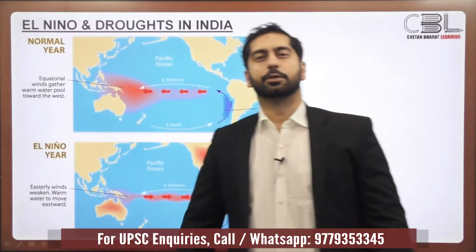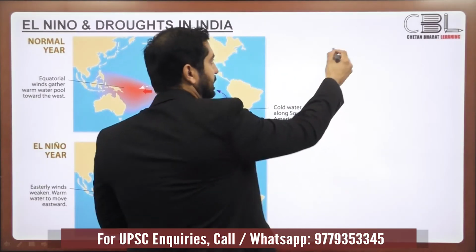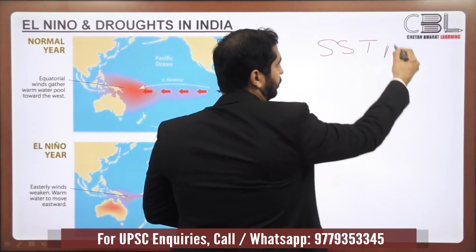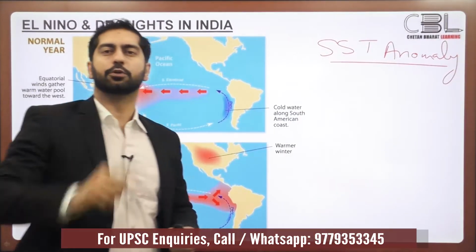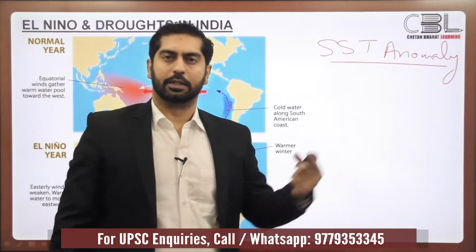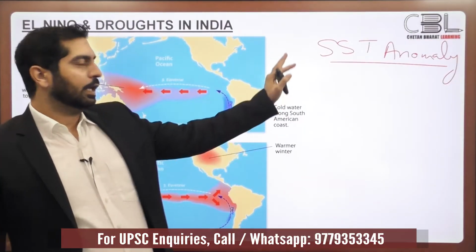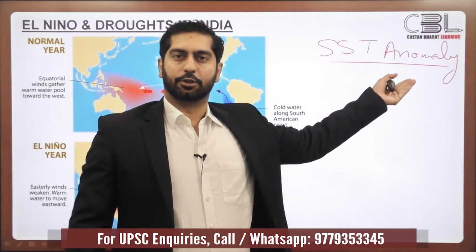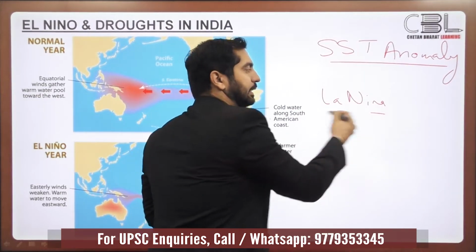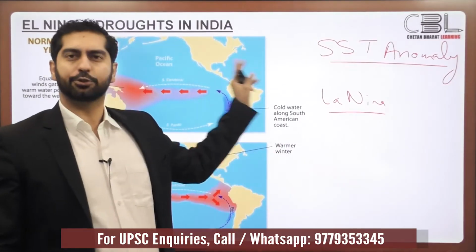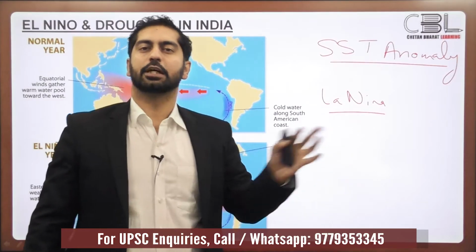First of all, let's have a word about the El Nino phenomena. What is El Nino? It's a sea surface temperature anomaly. In one of the earlier videos, I had told you about the La Nina phenomena, which is the exact opposite of the El Nino phenomena. La Nina is also an SST anomaly. El Nino is also an SST anomaly, but they are exact extreme opposite anomalies.